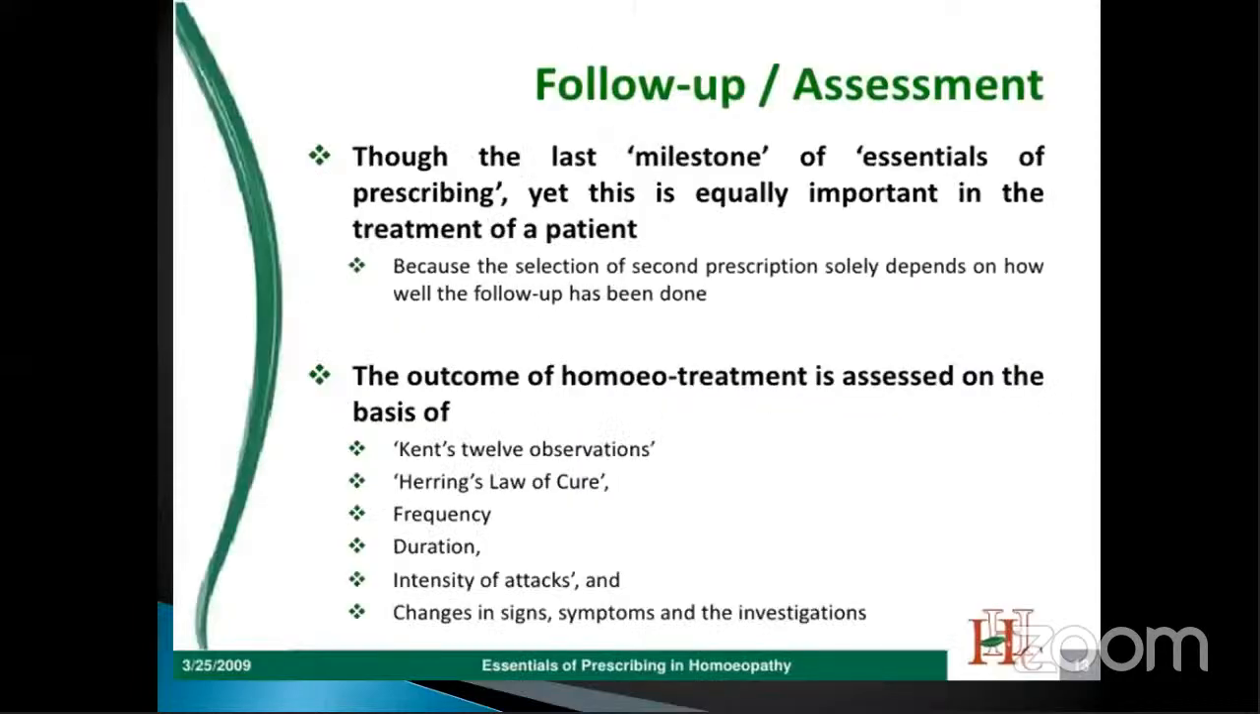Now, the outcome of homeopathic treatment is assessed on the basis of what is important for the second prescription. First, knowledge of Kent's 12 observations, knowledge of Hering's law of cure, knowledge of potency, and knowledge of symptomatology. These are the important points for the assessment of the follow-up.